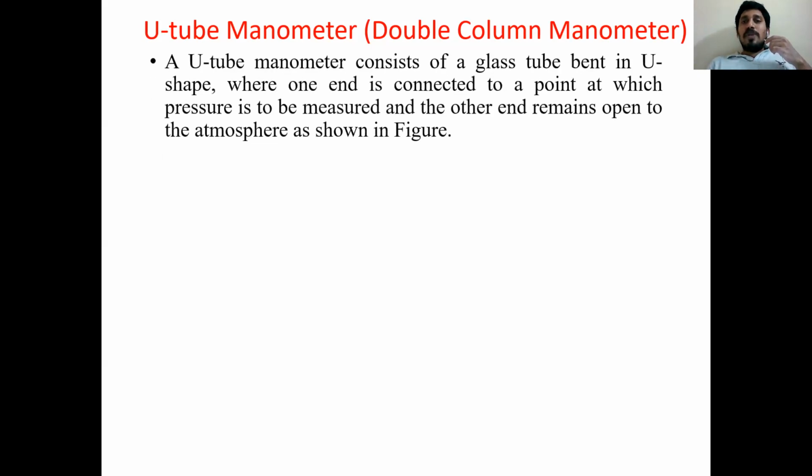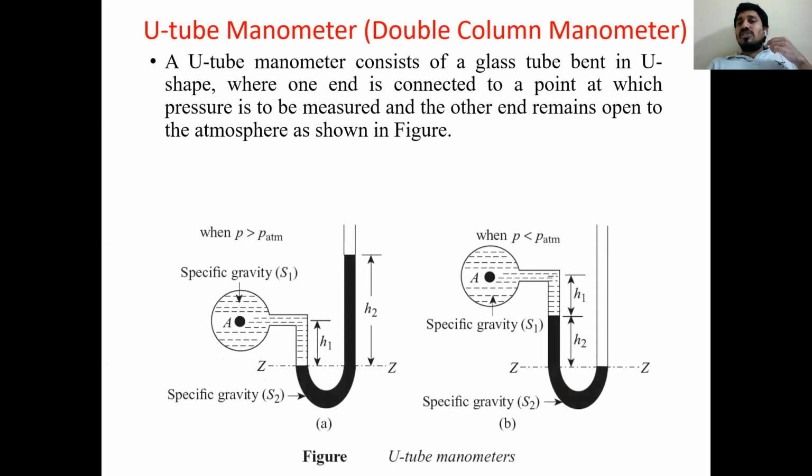See all of you, I maintained a brief description. A U-tube manometer consists of a glass tube which is bent in U shape, where one end is connected to atmosphere and the other end is connected to the pressure point. Like that I have given the data. So these are different U-tube manometers.